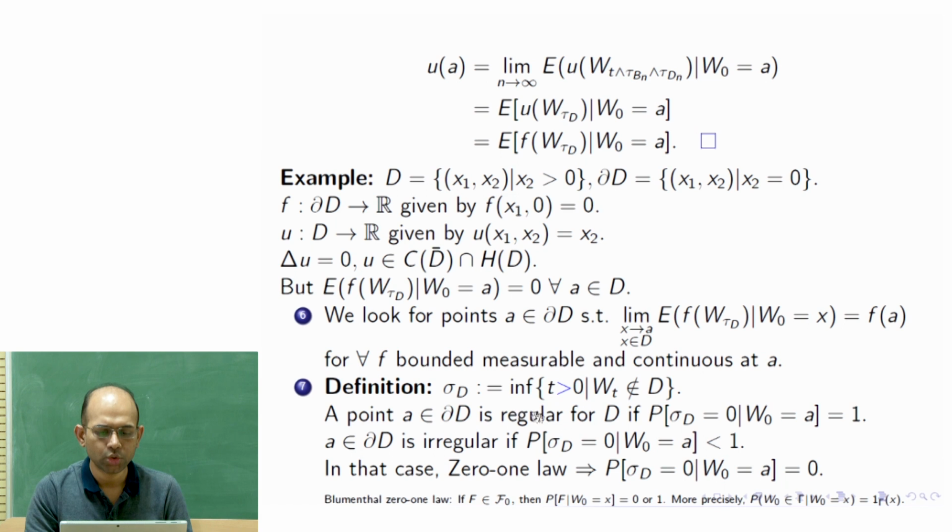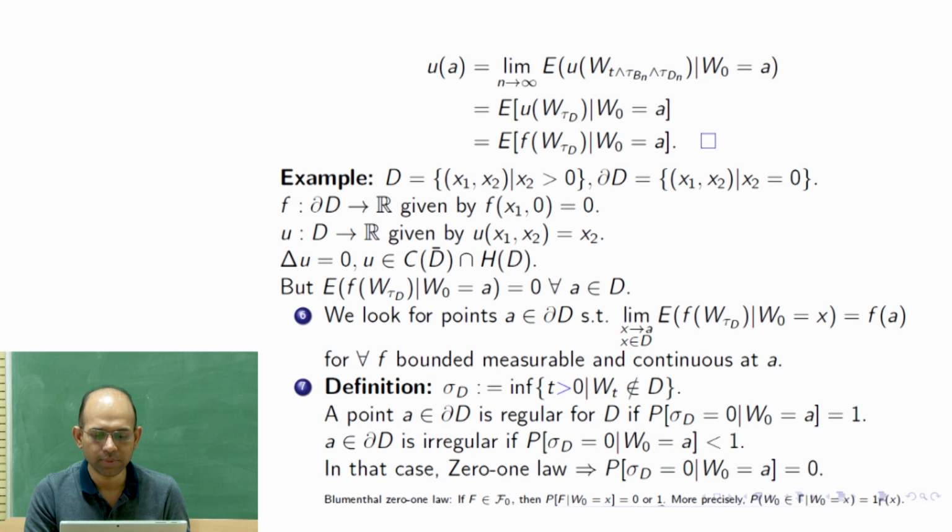So this event is actually F0 plus measurable. However, since the filtration is right continuous, F0 plus is exactly F0. Therefore, if we apply this theorem, because f is in F0, we get that the probability should be either 0 or 1.